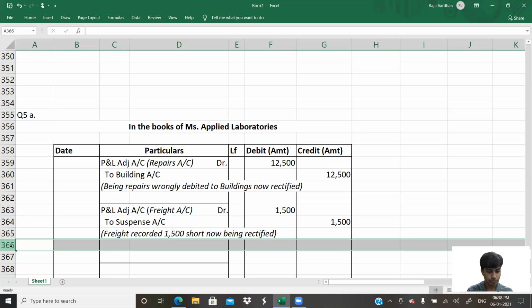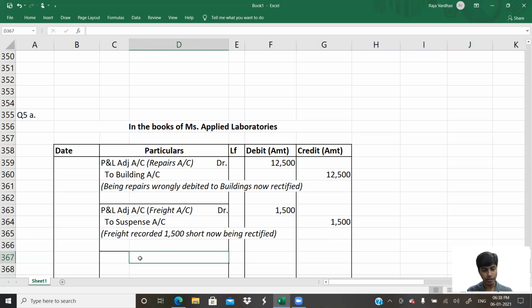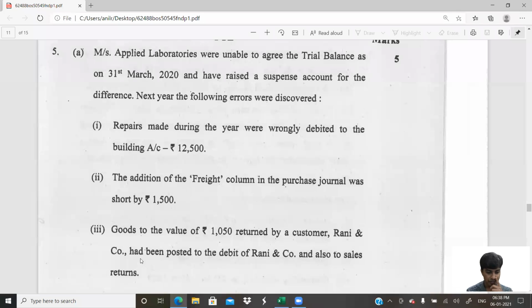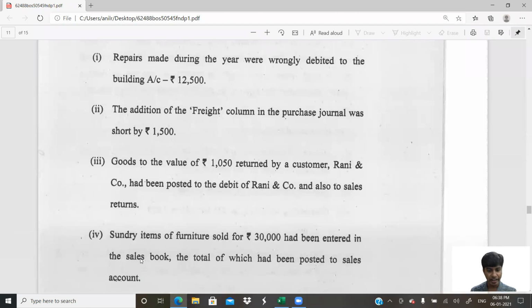Okay, let's go to the next one. So we're done with 2. Now we're doing 3. Goods to the value of rupees 1,050 returned by customer Rani and Company has been posted to the debit of Rani and Company and also to sales returns. So goods to the value of 1,050 were returned by the customer. When the goods were received back, the journal entry that you should have written was sales return account debit to Rani and Company. Sales return should be debited. Rani and Company should be credited.